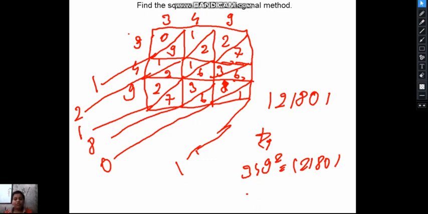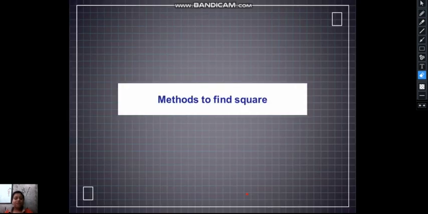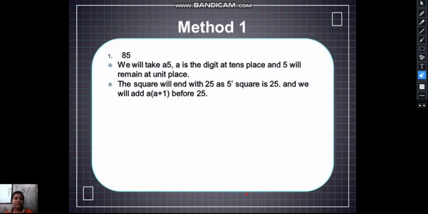Okay, so 121,801 is a perfect square. Now I will go ahead. Methods to find square. The first method is only for numbers ending in 5. We will take a5 here. A is the digit at the tens place and 5 is at the unit place.